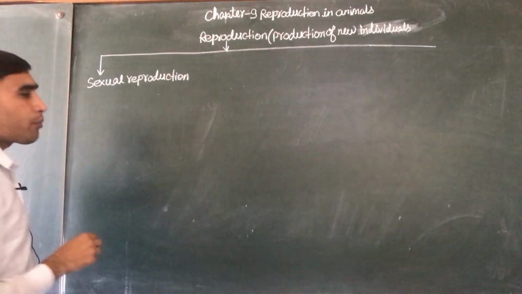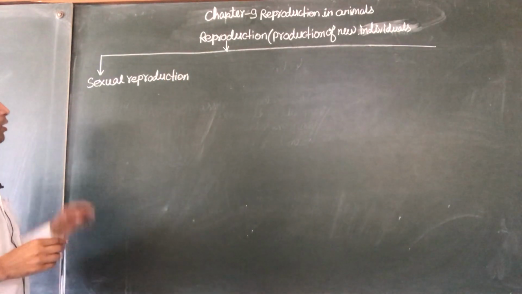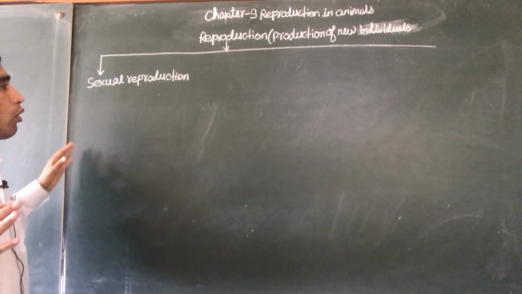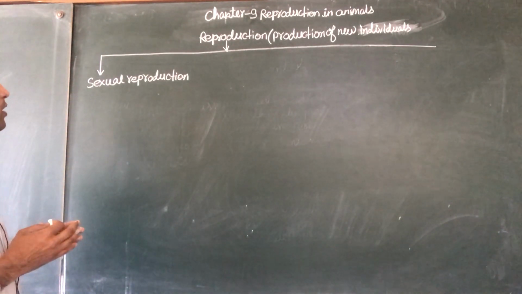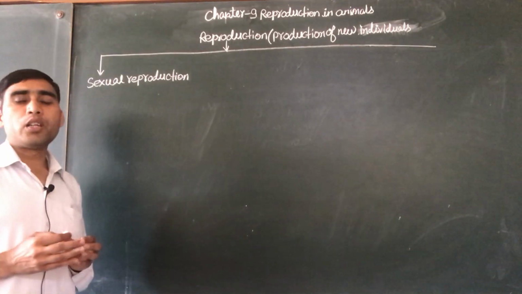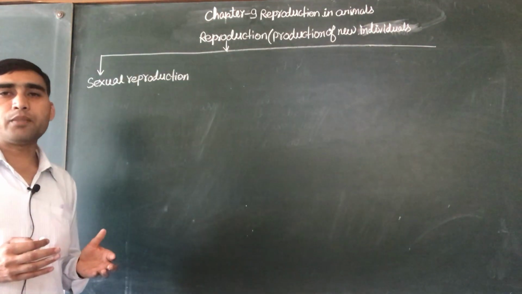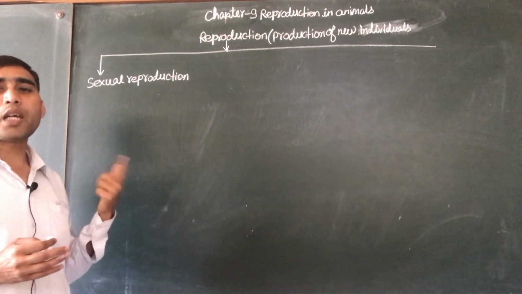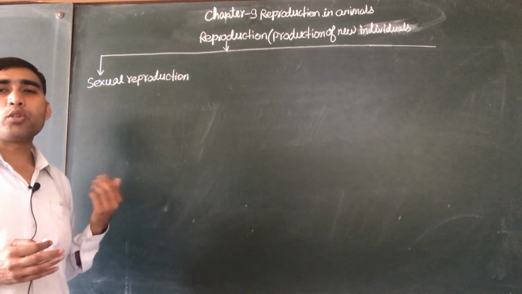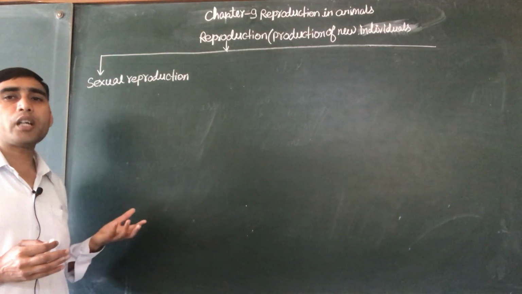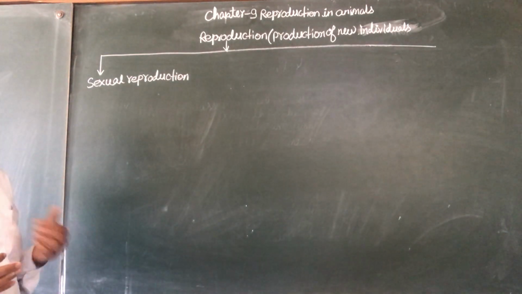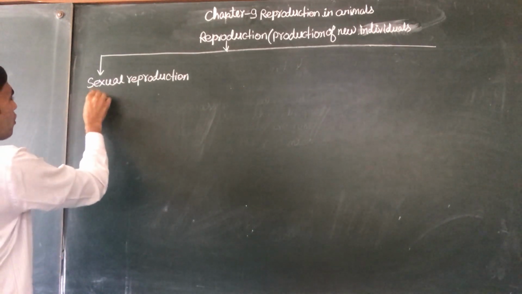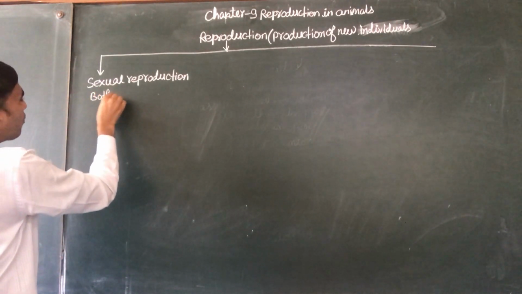The mode or type of reproduction in which male and female both are required, or in which the new individual is produced by the fusion of male and female gametes, is known as sexual reproduction. So both male and female are required.